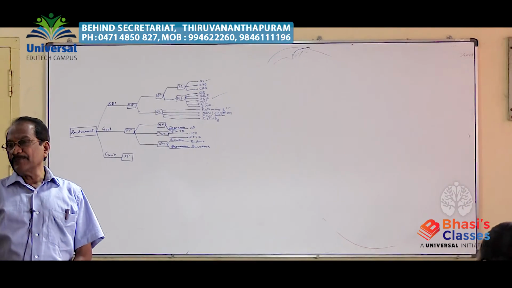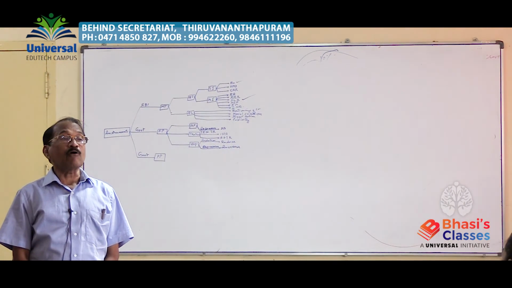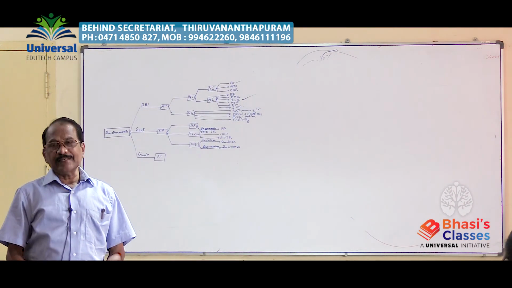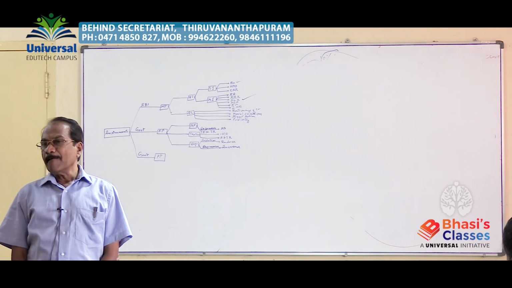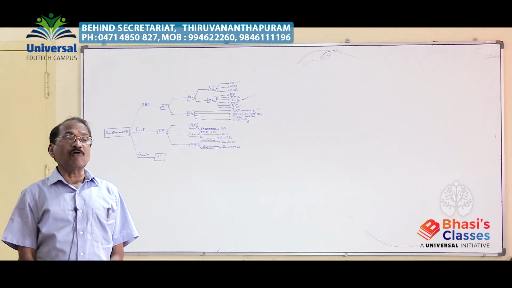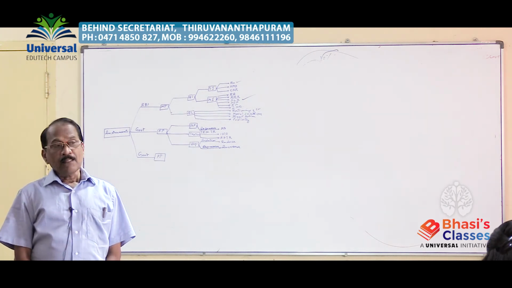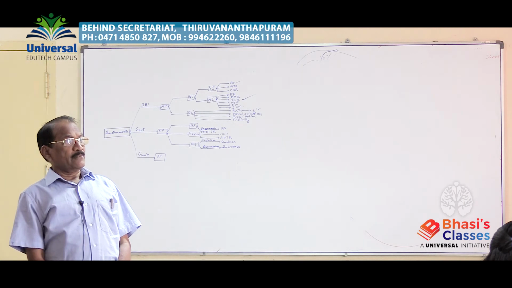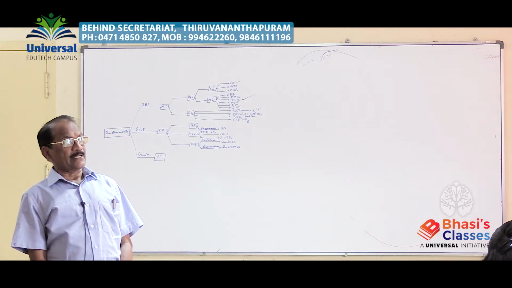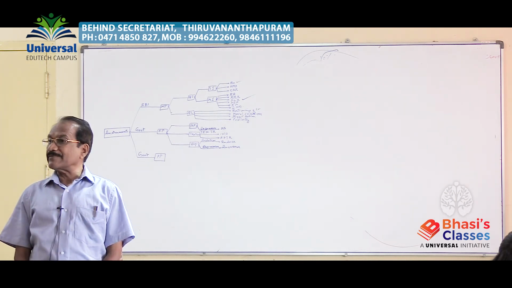So it can be maintained in easily convertible form of asset. Need not be in cash. What are the easily convertible forms of asset? Without any risk, the easily convertible form of asset you can maintain is government security.